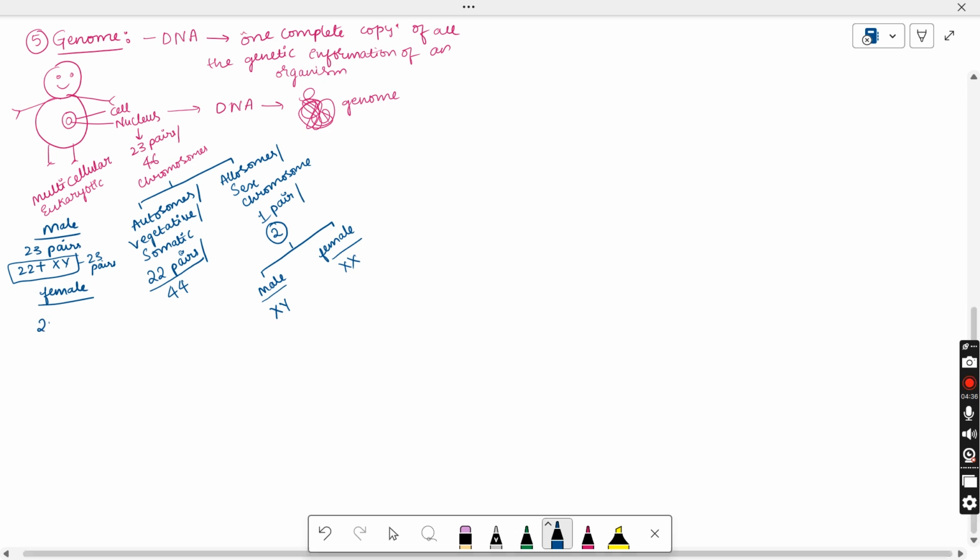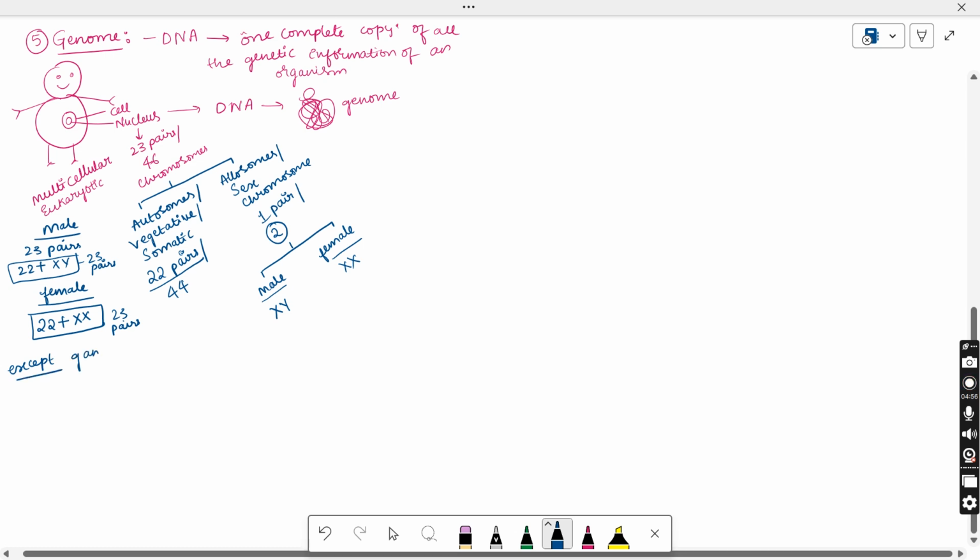Coming to the female, along with the 22 pairs of autosomes or somatic chromosomes, one pair of allosomes is present. That one pair is X and X. Means each female cell is also containing the 23 pairs. And this will be present in all the cells except gametes.